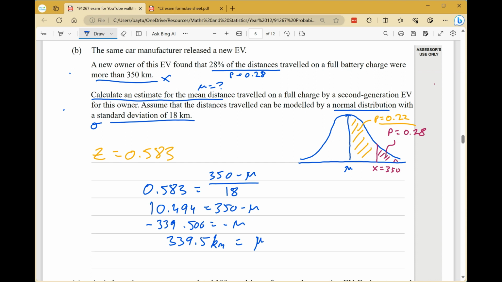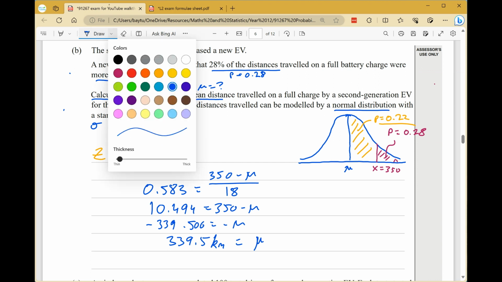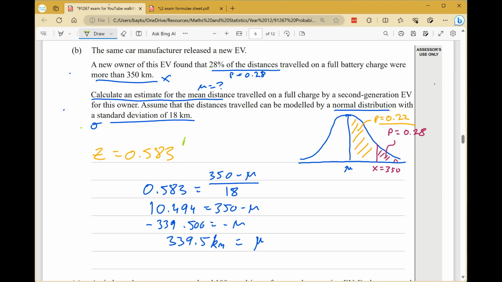For achieved, correct answer only, or you found the z-score. So an achieved would be getting to here. For merit, correct z value used, but the mean is incorrect. So something went wrong in this calculation here. And for excellence, correct mean found with evidence of your working.